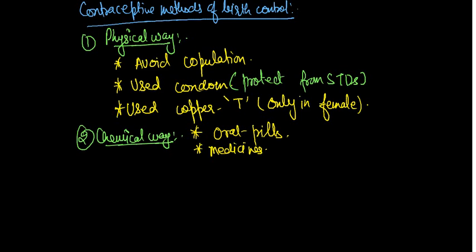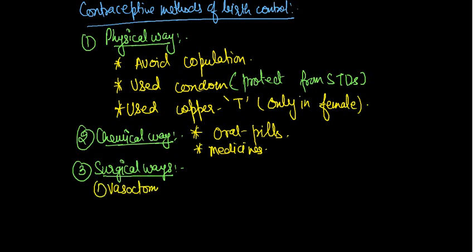The third one is the surgical method. That one is the most important method. The first is called vasectomy. As we know, the vas deferens is also called the sperm duct.